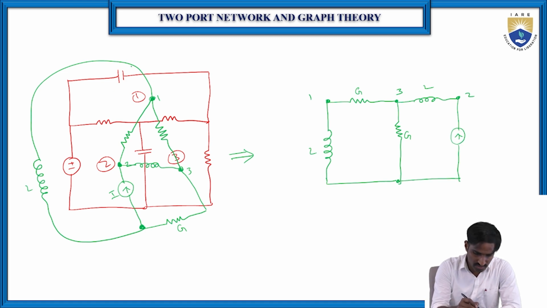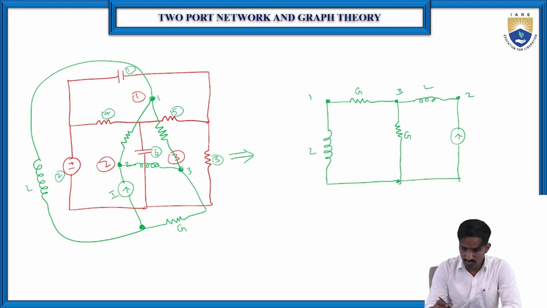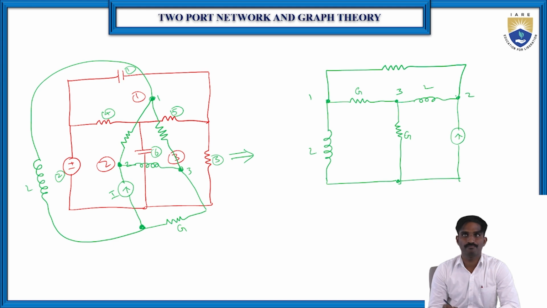So how many elements are there actually here? This is 1 2 3 elements. So which means here 1 2 3 elements, and here it is 4, and here it is 5, and here it is 6, right? So 1 2 3 4 5 only. But what about the 6? 6 is in between 2 and 3. Yeah, in between 2 and 3 is there, and between 1 and 3 is there, and between 1 and 2, yeah, 1 and 2, one more resistor is there. So 1 and 2, this one, yeah, 1 and 2. Okay, so this is again G.